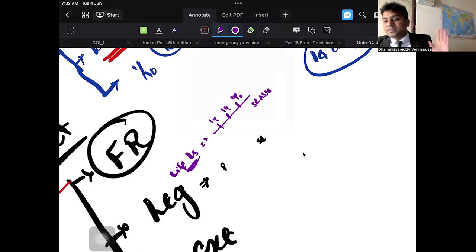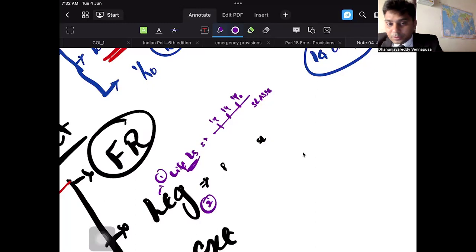However, after national emergency ceases to operate, you cannot extend the life of Lok Sabha beyond 6 months. Normally the life of Lok Sabha is 5 years, because Lok Sabha is a discontinuous chamber. You can extend it 1 year at a time. However, after national emergency ceases to operate, you have to end the life of Lok Sabha within 6 months, which means elections have to be held and then a new government has to be formed. The same thing applies for the state legislature. So this is the first thing that you have to remember: the life of Lok Sabha.